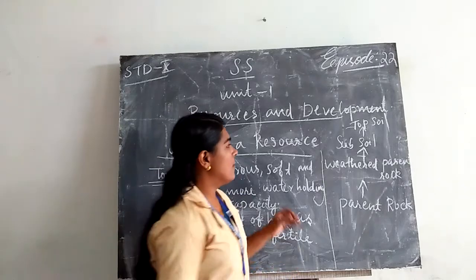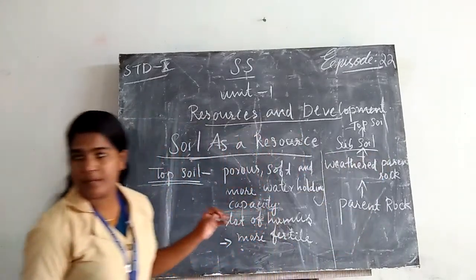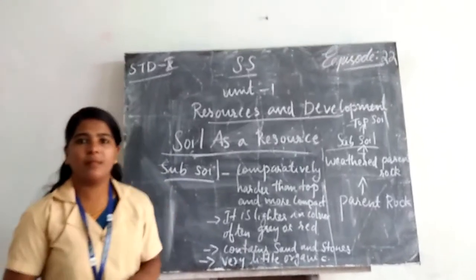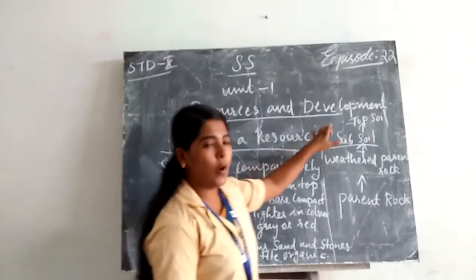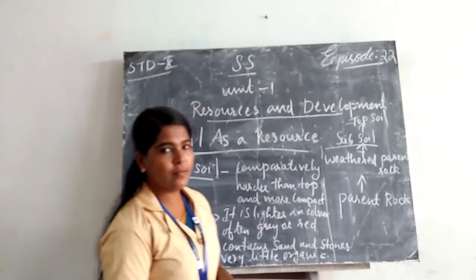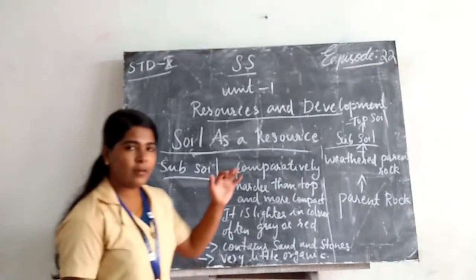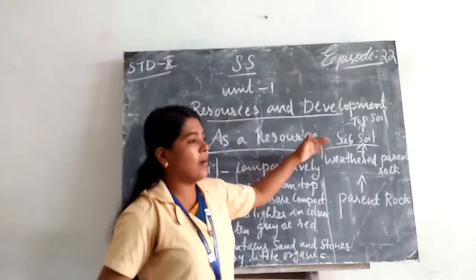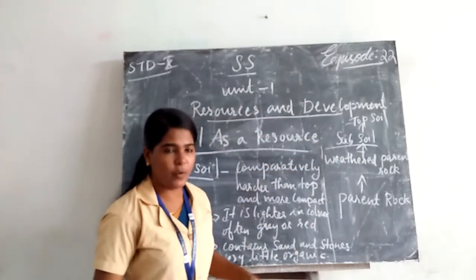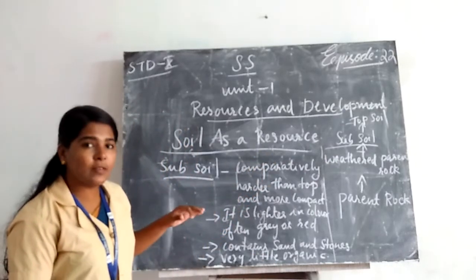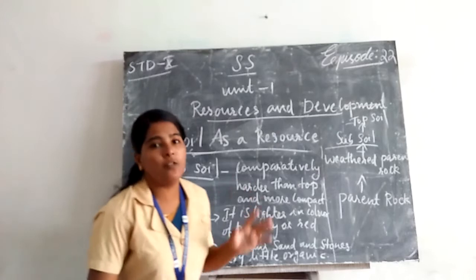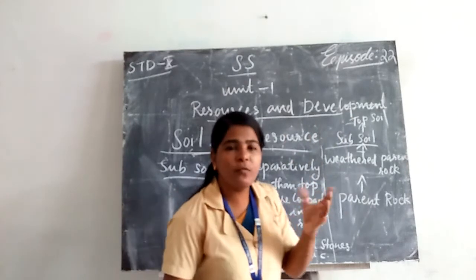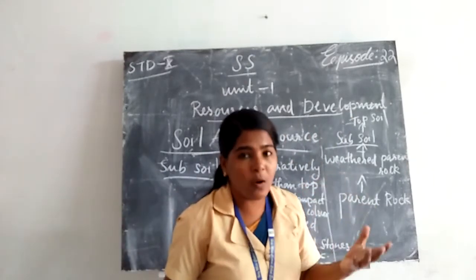Then we can see subsoil. Below the topsoil, we can see subsoil. In the lower parts of subsoil, we can see the process of soil formation, the process of weathering. The features of subsoil are that it is comparatively harder than topsoil. What is the specialty of topsoil? It is very soft, porous and has more water holding capacity.